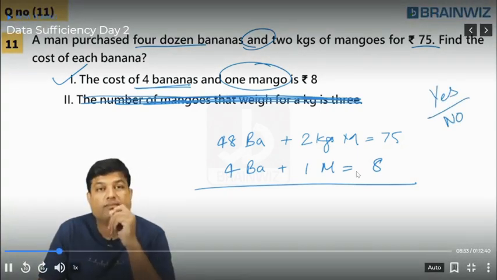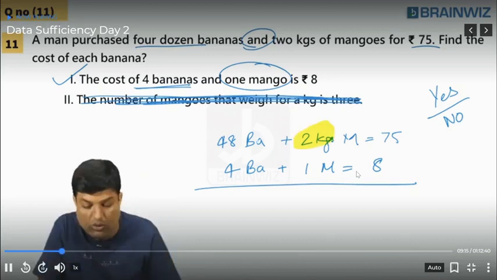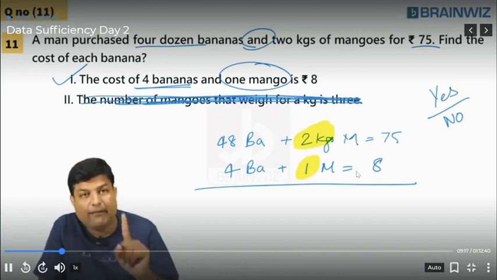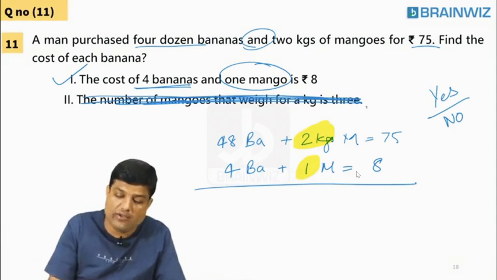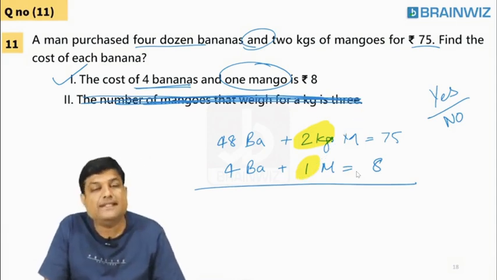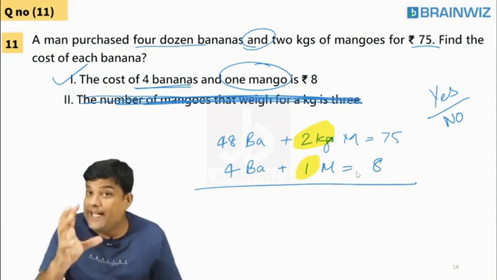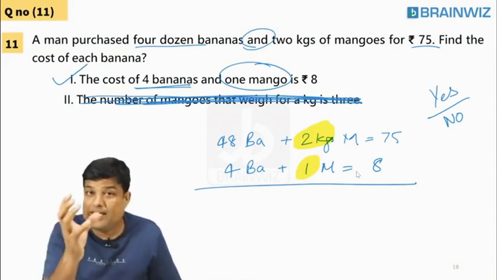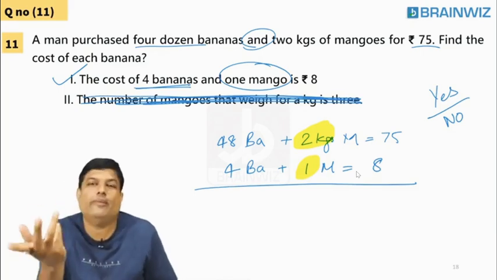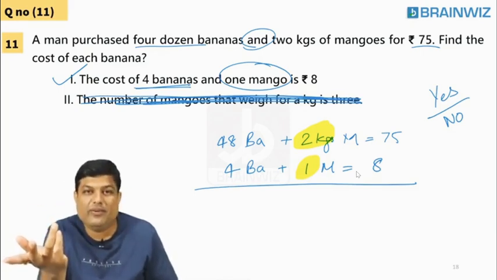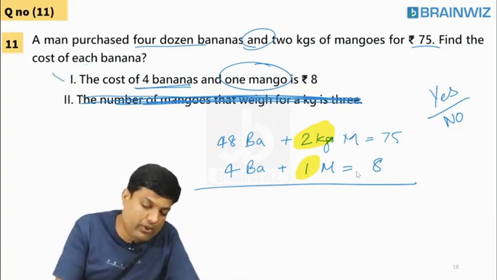2 kilos of mango, and what is this? 1 kilo of mango. So do you think, students, 2 kilo mango, 1 kilo mango, you can solve and cancel these two? No, no, no. This is a problem. So we can't do it. But you can't say, sir, 1 किलो में एक आम आता है, बड़ा वाला आम, 1 किलो में 2 भी आम आते हैं, छोटे वाले आम. Yes or no? We don't know how many mangoes 1 kg has. समझ में आ रहा है everybody? समझ में आ रहा है ना? So we cannot solve using statement 1.